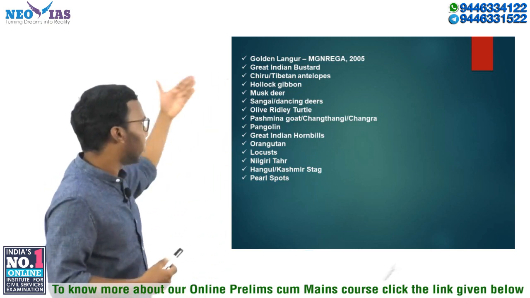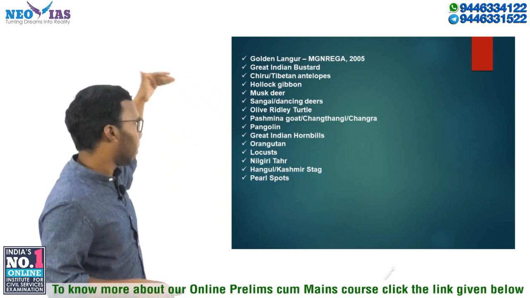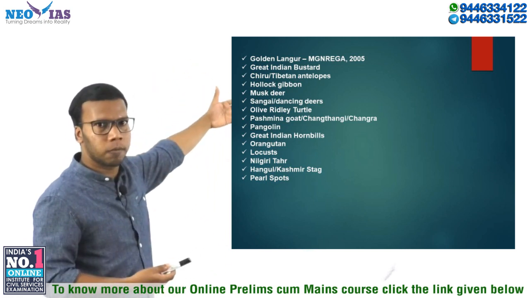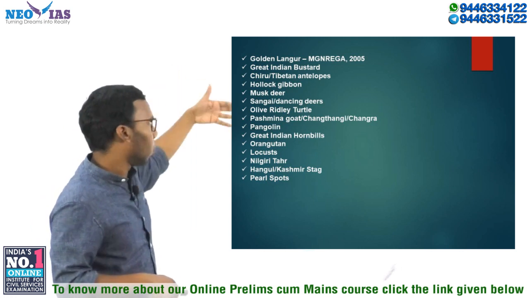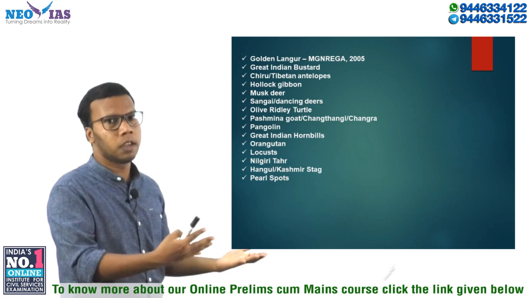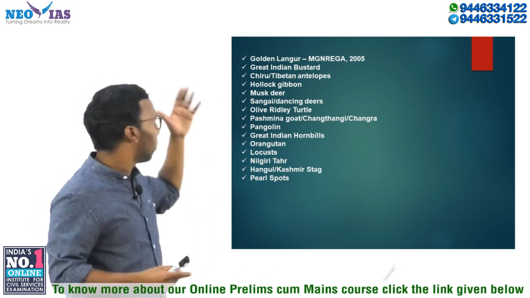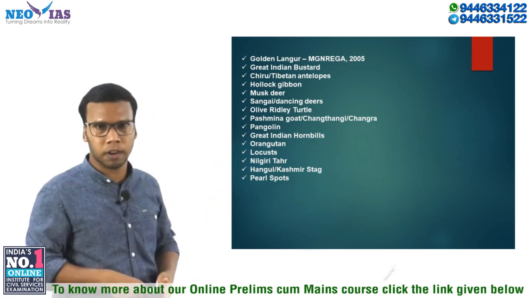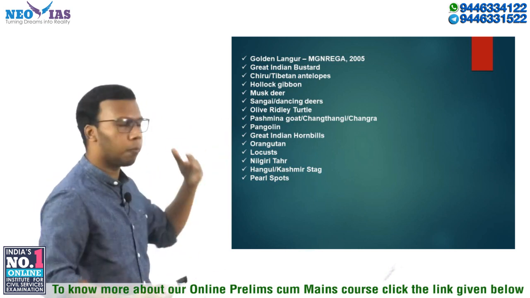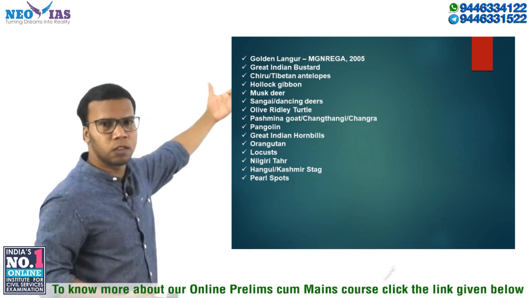Then the animal chiru or Tibetan antelope, then hollock gibbon, where it is located. Okay, musk deer, why we are killing the musk deer, we need to know about it. Then Sangai deer or dancing deer, what is the feature of the Sangai deer or dancing deer, where it is located. Okay, so it is located in the northeast, mainly in Loktak Lake. In Loktak Lake we are having the Keibul Lamjao National Park, right? So in the Keibul Lamjao National Park of Manipur we are having the Sangai deer or dancing deer. Okay, and it is grazing on the phumdis, right?